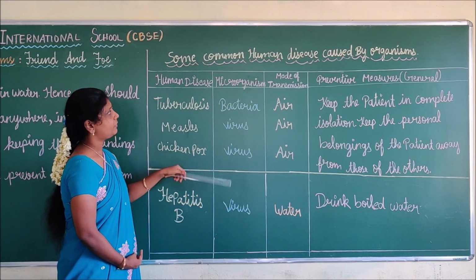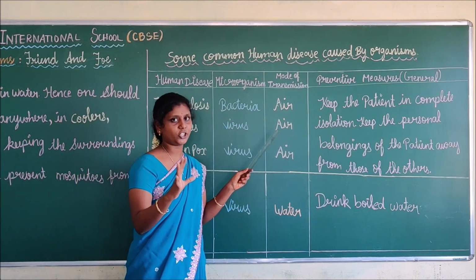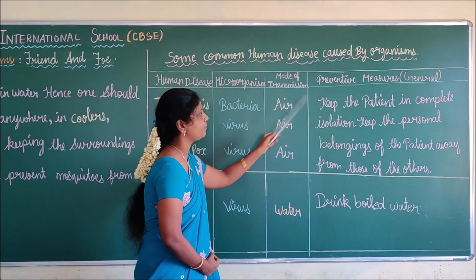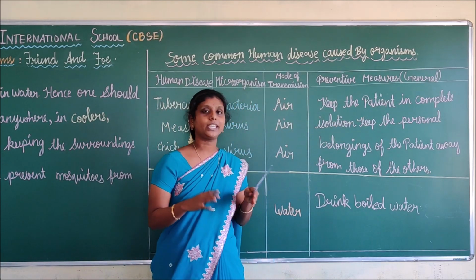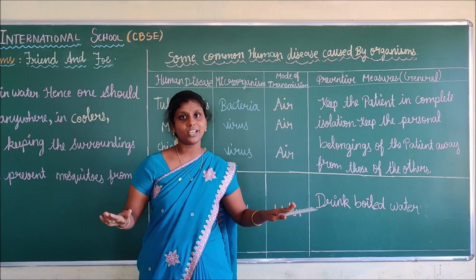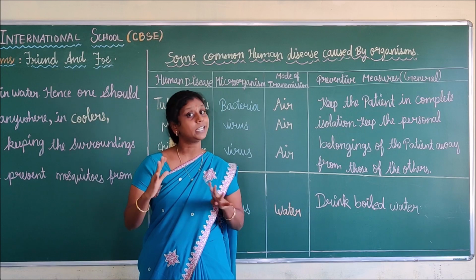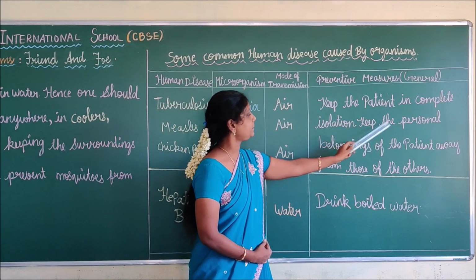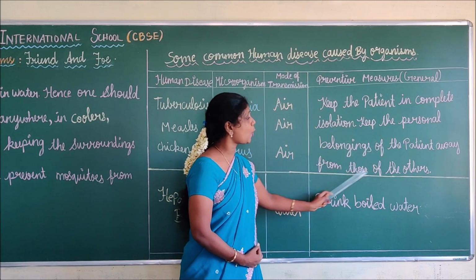From these three diseases, there is a common preventive measure. What is the common preventive measure? Keep the patient in complete isolation. Isolation means what? Full rest. We should not disturb the patient. Next, keep the personal belongings of the patient away from those of others.